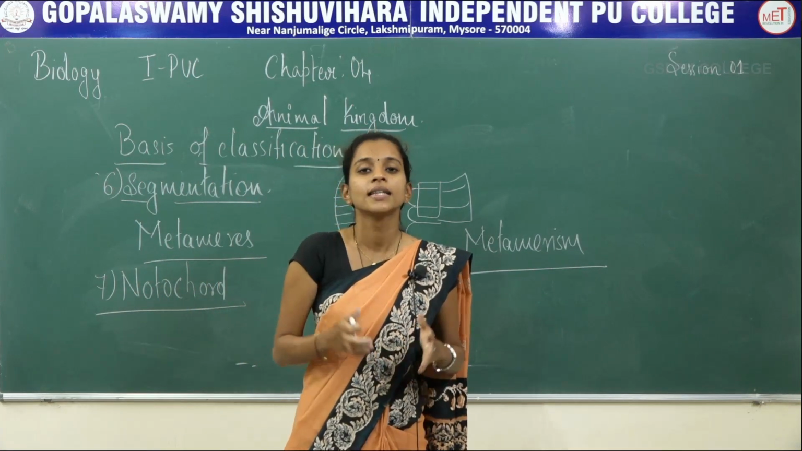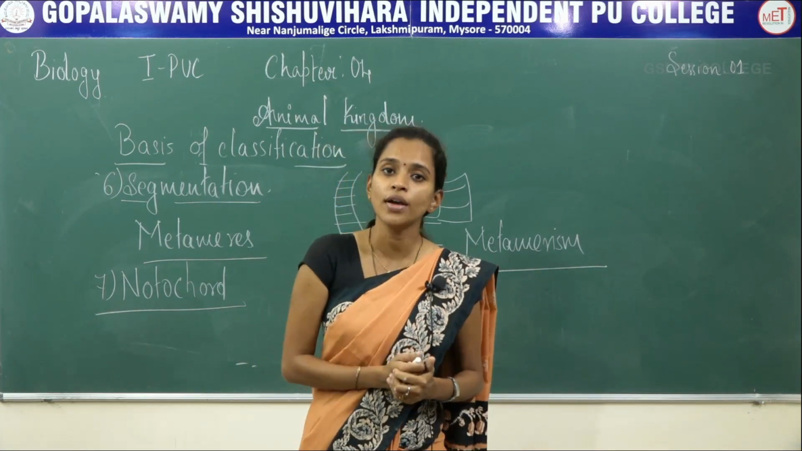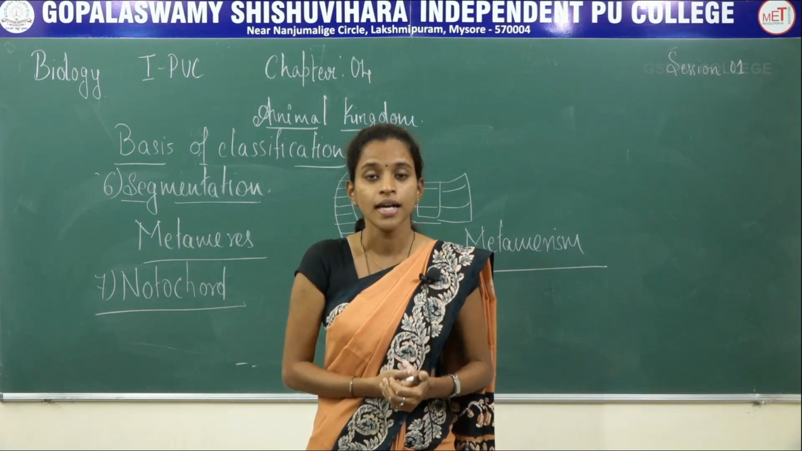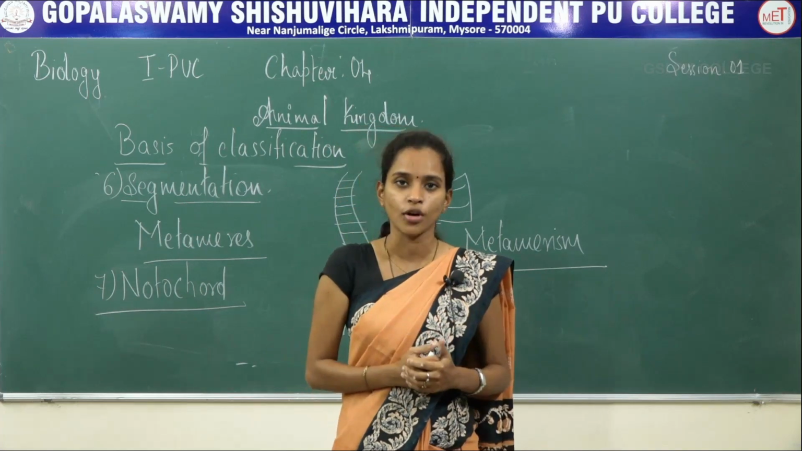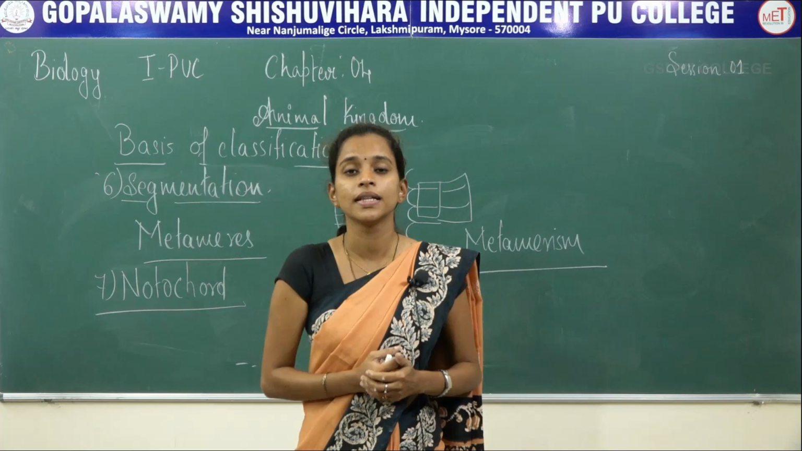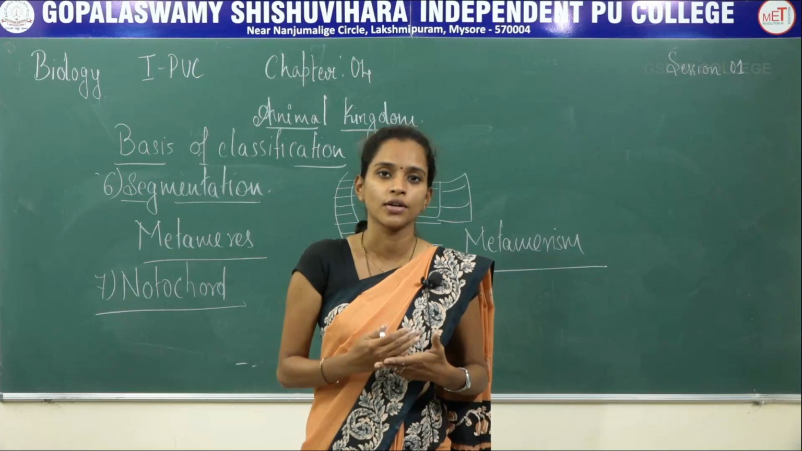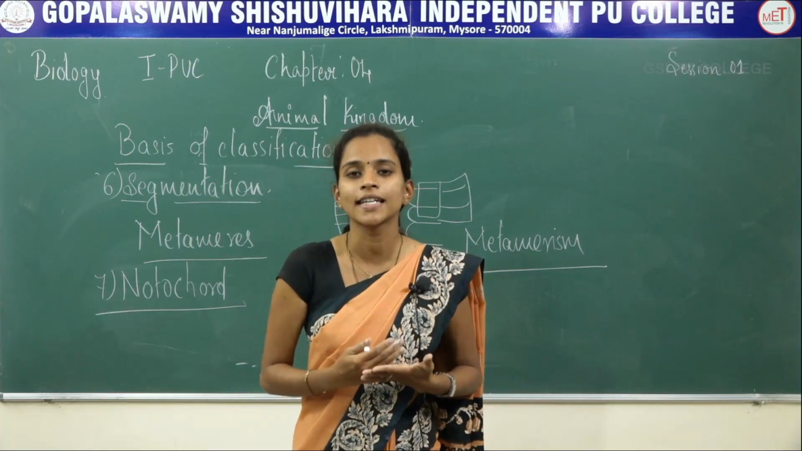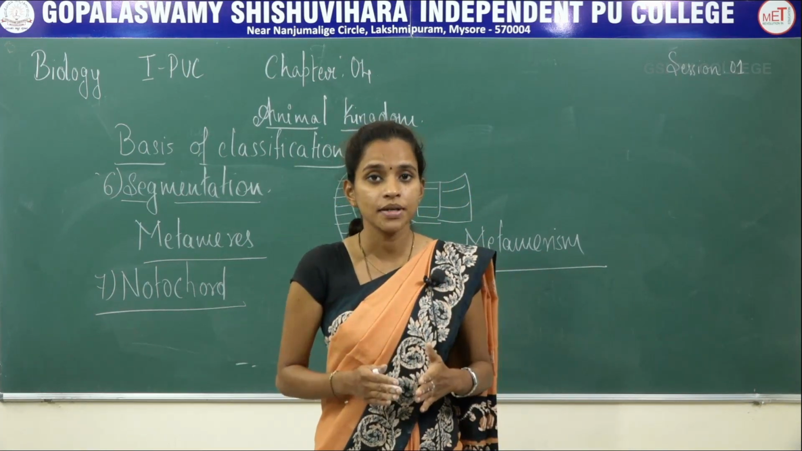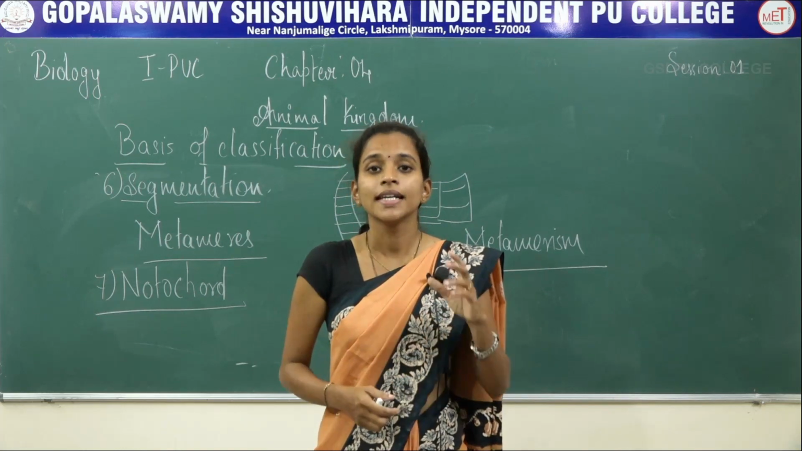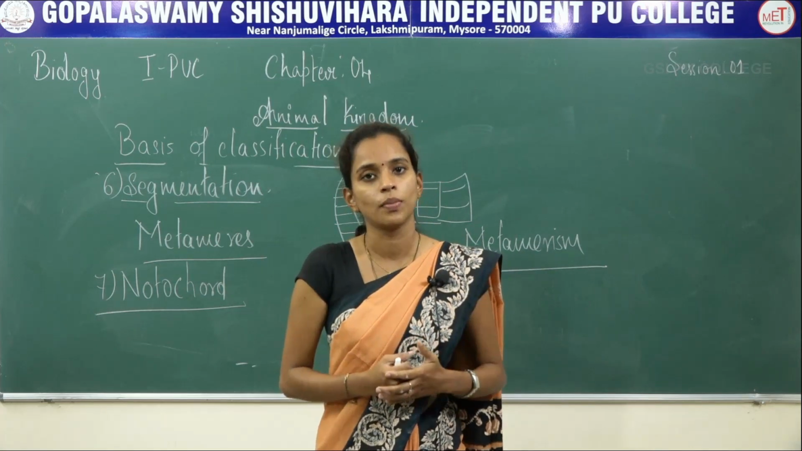Once again we'll revise. The basis of classification is, first, the body organization or the cellular organization. It will be cell, tissue, organ and organ system level of organization. Second category will be the circulation. They are of two types, open kind of circulation and closed kind of circulation. Next, third category will be the symmetry. That will be asymmetrical, radial symmetrical and bilateral symmetrical. Next is the embryonic layer, that will be 2-layer diploblastic, 3-layer triploblastic.